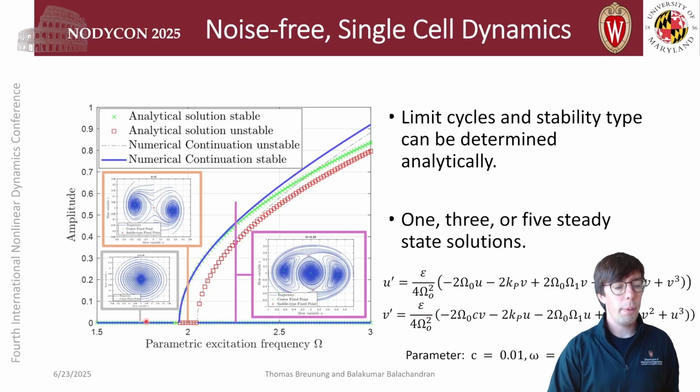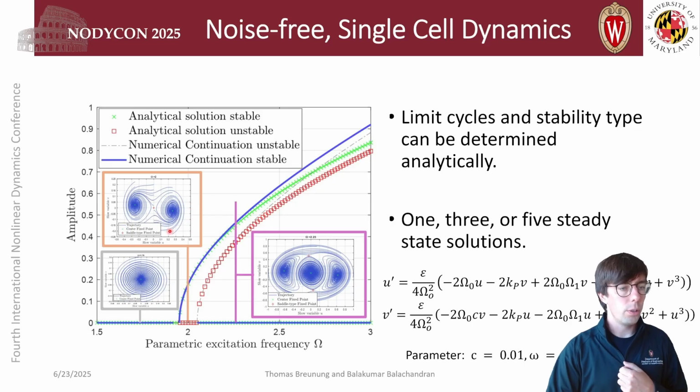For small parametric excitation frequencies below the first primary parametric resonance, the origin is stable, and this is the only stable solution, and all solutions decay to the fixed point. Now if we approach parametric resonance close to 2 for this parameter configuration, the trivial solution becomes unstable, and we see the rise of 2 stable steady-state solutions.